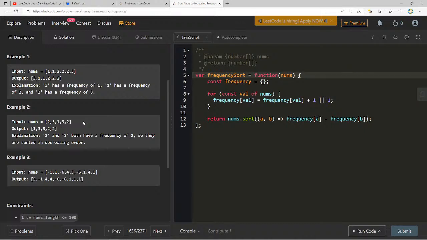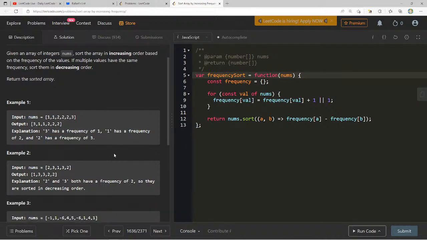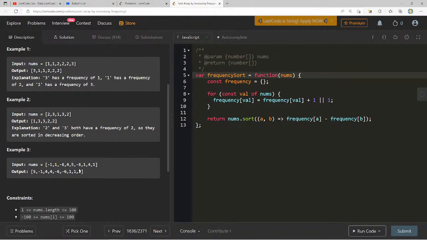2 and 3 both have a frequency of 2, so they're sorted in increasing order by increasing frequency. Frequency of 1. 2 has a frequency of 3. How do I consider negative numbers?